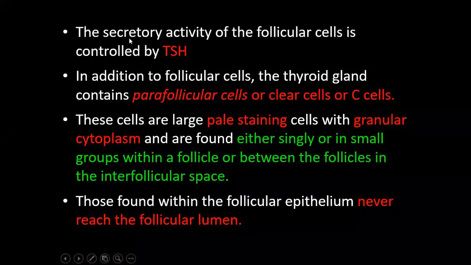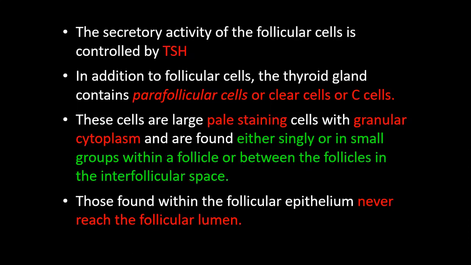The secretory activity of follicular cell is controlled by TSH, thyroid stimulating hormone, from the cells called thyrotropes present in pituitary gland. In addition to follicular cells, the thyroid gland contains parafollicular cells or clear cells or C cells. These cells are large, pale staining cells with granular cytoplasm and are found either single or in small groups within a follicle or between the follicles in the interfollicular space.